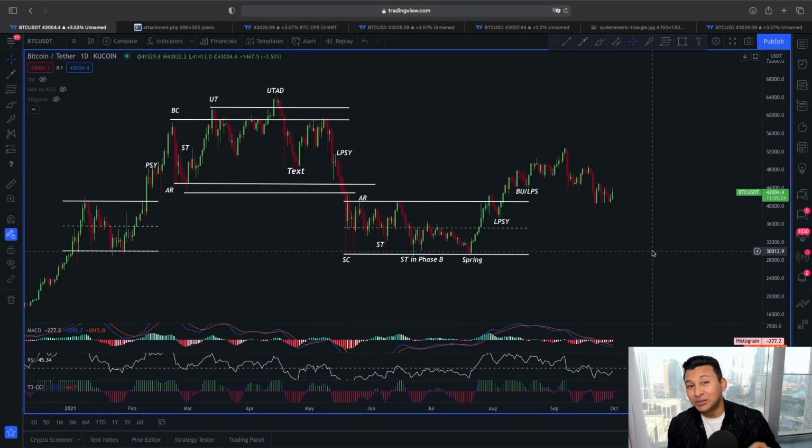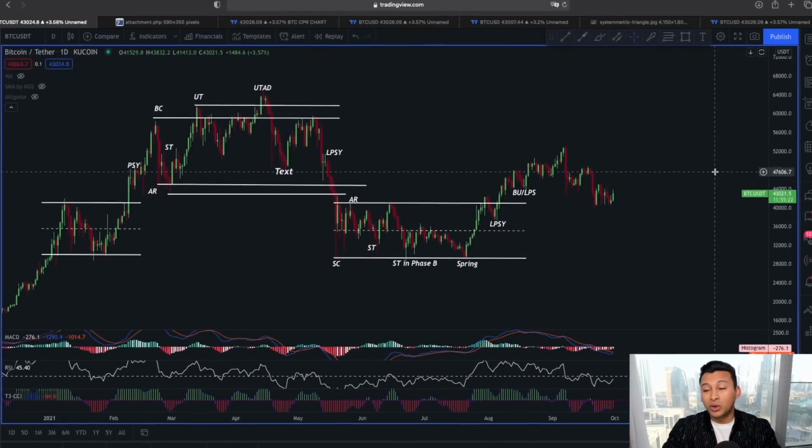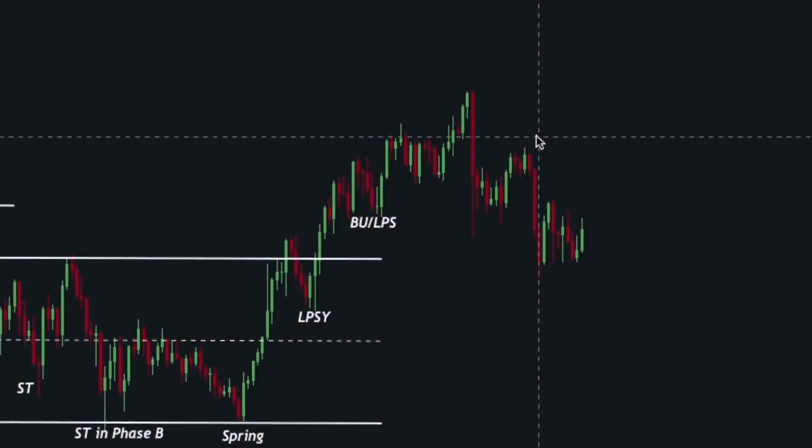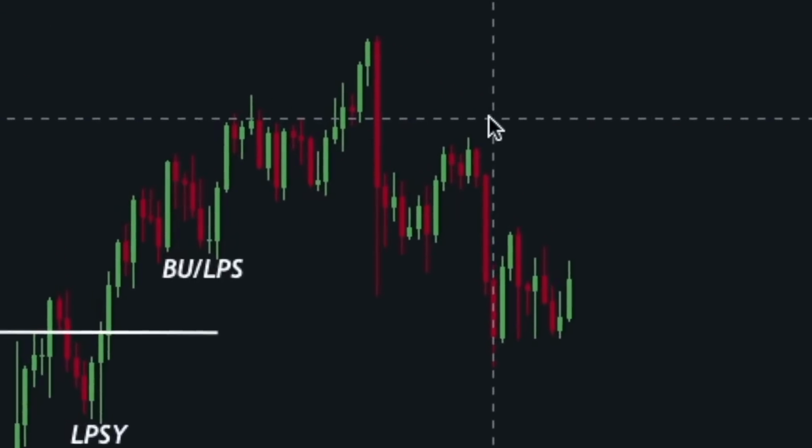So if you are here to find out why the price of Bitcoin is getting rejection around this 43 to 44,000 range again and again, and also what could happen if this resistance is going to flip into support.